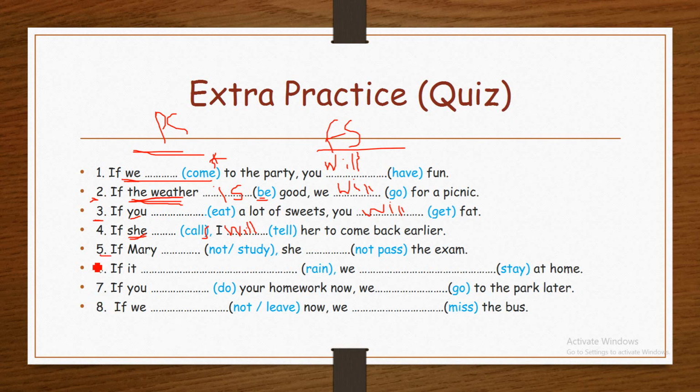Number five: If Mary, this is negative, not study, she not pass the exam.